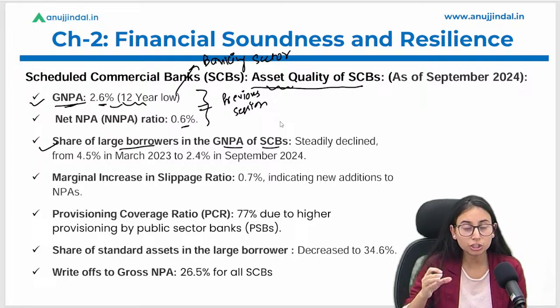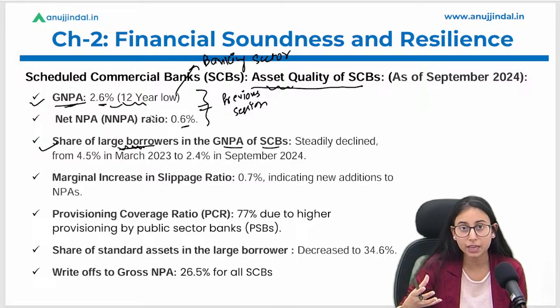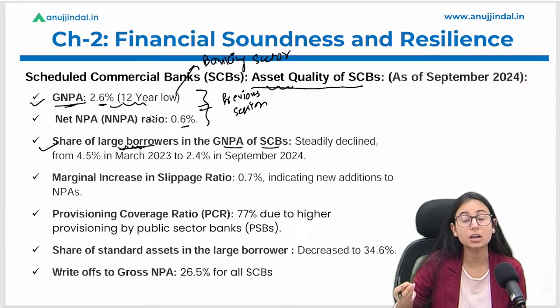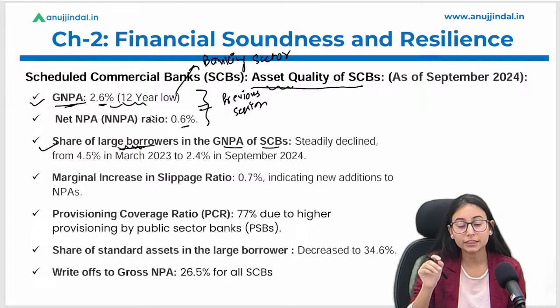The share of large borrowers in GNPA of SCBs. Now we are talking about those GNPAs wherein we are talking about the large borrowers. Why are we discussing the large borrowers? Because we are not talking about the number of loans here. We are talking about the quantity of loan that has been taken by the borrower. Because their weightage is higher, and their one default can impact the whole performance of the bank, and hence we are discussing the share of large borrowers in the GNPA.